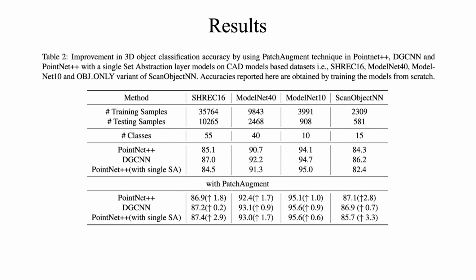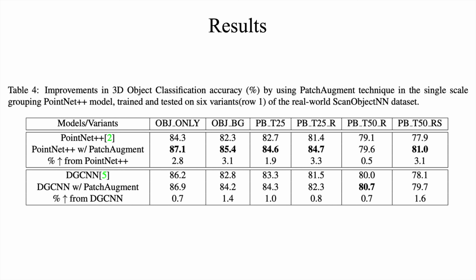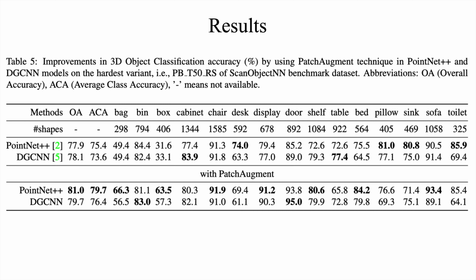We evaluated the impact of patch augment on two of the standard models, PointNet++ and Dynamic Graph CNN, against four datasets and achieved decent improvements in 3D classification accuracy. We also show considerable improvements on all the six variants of the ScanObjectNN dataset. On the hardest variant of ScanObjectNN, both overall and average class accuracies of the PointNet++ model improve by 3.1 and 4.3% respectively.